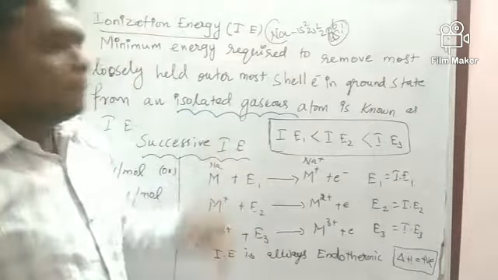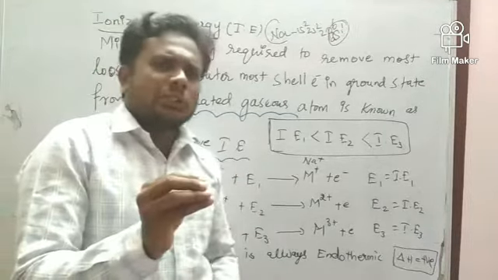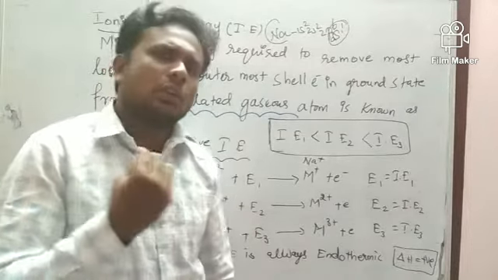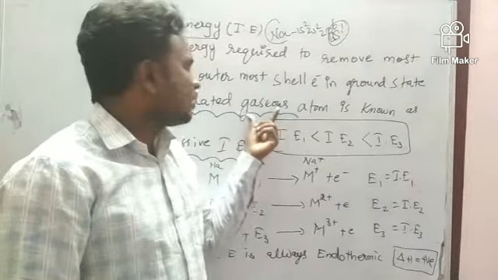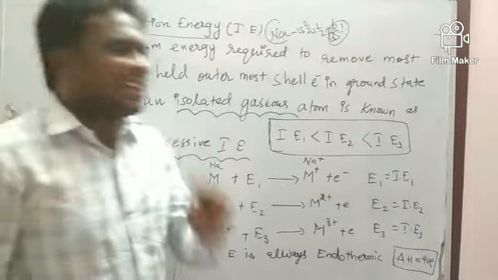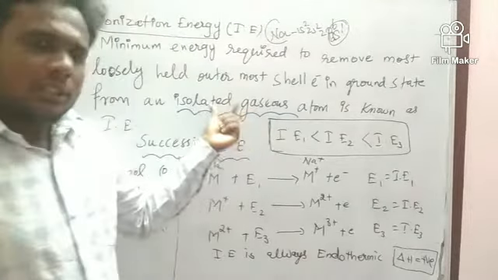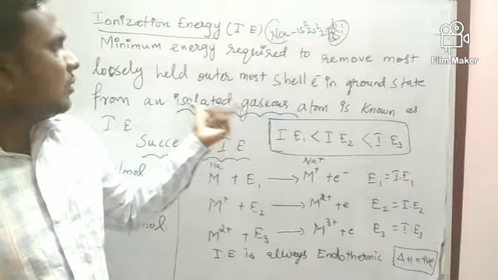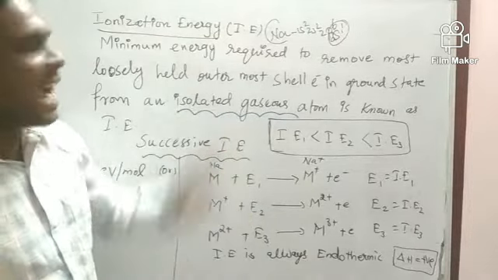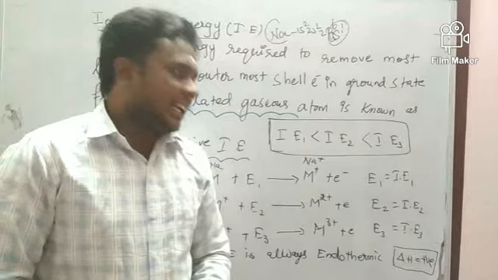That is called so because in the solid state it is very difficult to remove the electron. That's why we have taken the gaseous state. So this is the reason we have taken the isolated gaseous atom. So this is actually called ionization potential energy.